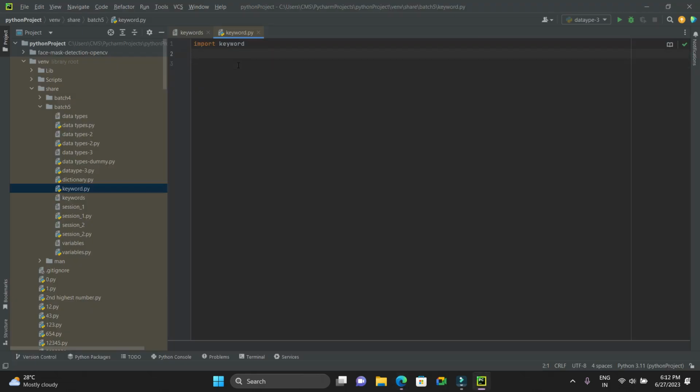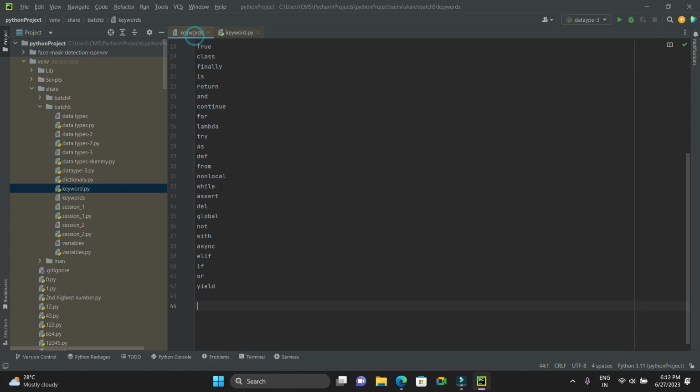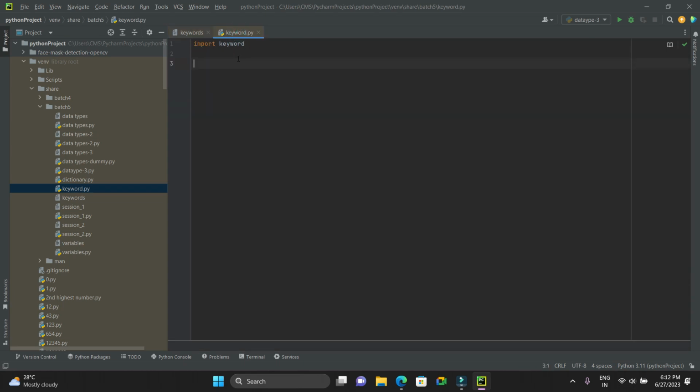So, import. Why do we use this import keyword? This import is also a keyword which we cannot use. See here, you have the import keyword. For an example, import is equals to 20. We cannot assign this, because the import keyword is a built-in method which is used to import a particular library. Here keyword is the library. So we have imported all the keywords into our script.